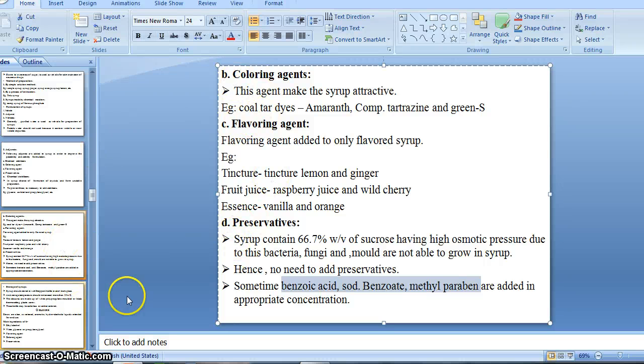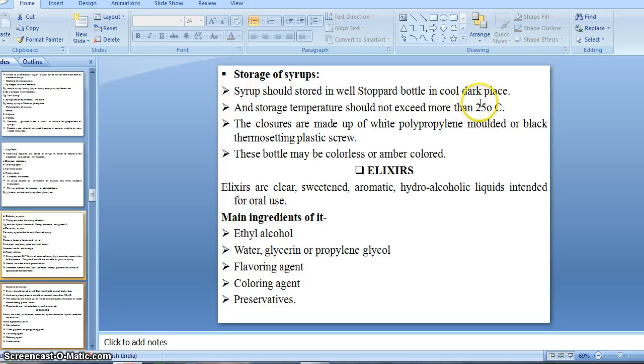So then this is the stabilizer, right? Then sodium citrate and citric acid act as a stabilizer, right? Then coloring agent, right? It improves the palatability, or gives a color to the preparation, right? The coal tar dyes are commonly used as a coloring agent, right?